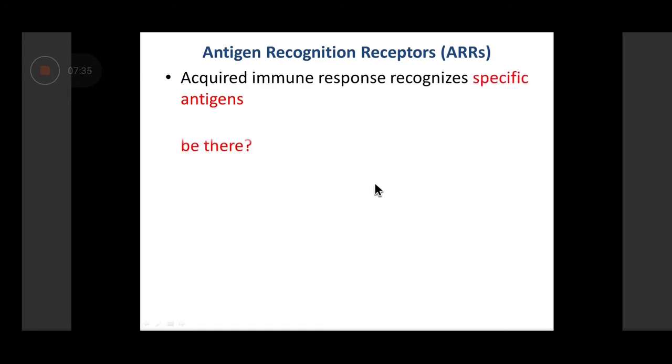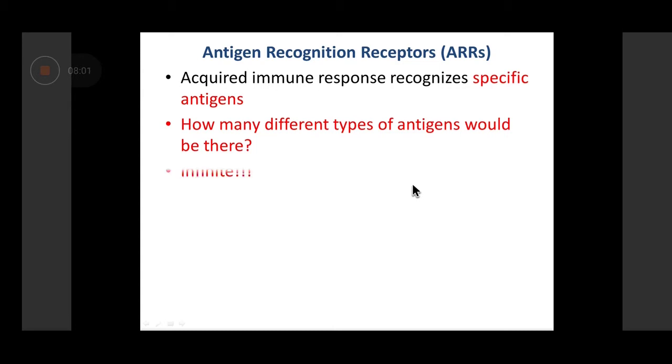Now we'll talk about antigen recognition receptors, because if you have to recognize the pathogen, there has to be something present which will recognize it. So in case of an acquired immune response, there are specific antigens that are supposed to be recognized. There are millions and millions of different types of antigens. So the acquired immune response has to learn to recognize each of these separate antigens.